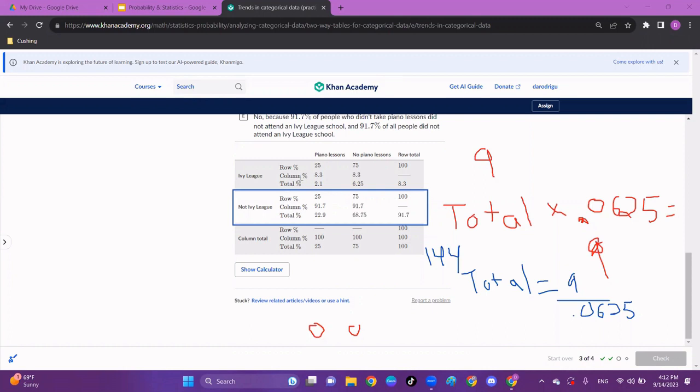It says if you did not attend an Ivy League school, and I like that, the row percentage. So out of the not Ivy League, it's true, 75% did not take piano lessons. In the whole population, let's look at total. 75% did not take piano lessons. So those numbers are the same.